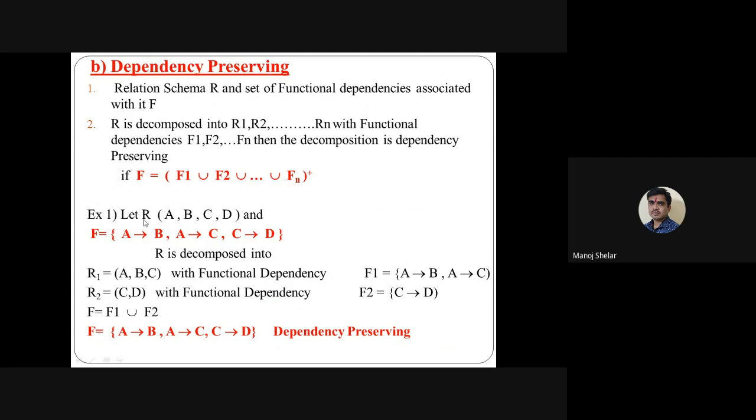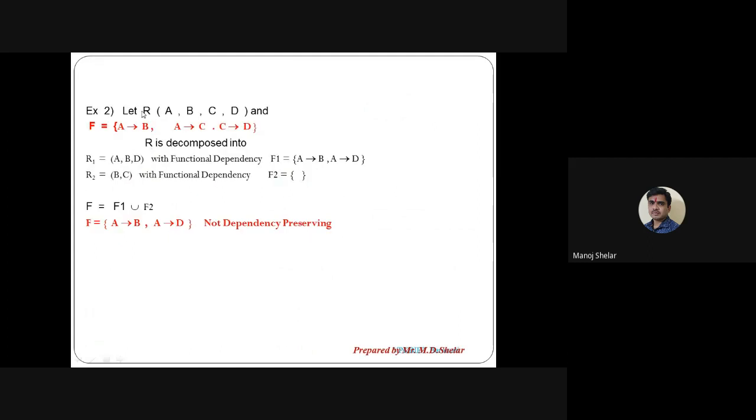It's very easy. R is a table R(A, B, C, D), and all its functional dependencies are F. Then R is decomposed into R1(ABC), with functional dependencies A implies B, A implies C, and R2(CD), with functional dependency F2. So what is F? AB, AC, CD. What is F1? AB, AC. So F1 and F2 together give AB, AC and CD. Both are the same: AB available here, AC available, CD available. So it is dependency preserving.